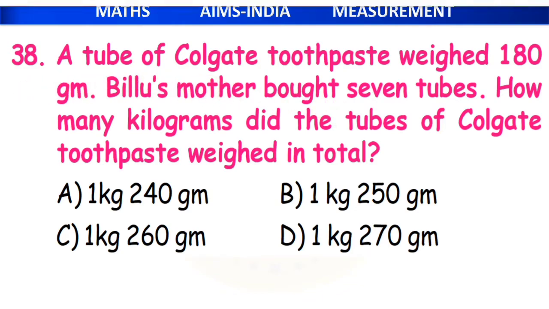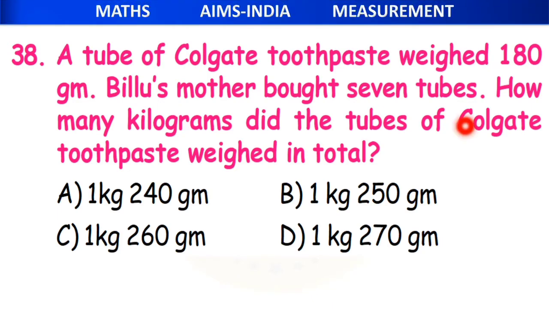Coming to question 38. A tube of Colgate toothpaste weighed 180 grams. Now Bilu's mother bought 7 tubes. Now how many kilograms of the tubes of Colgate toothpaste weighed in total? What are they saying?